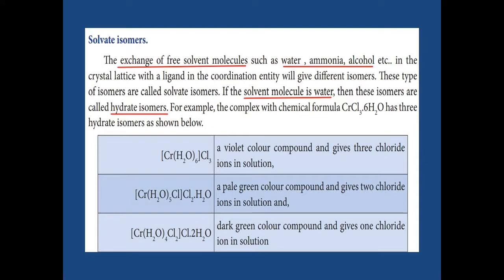In the third example, one more water molecule goes outside of the coordination entity. Instead of 2 water molecules, 2 chlorines go inside the coordination entity. Here this one is a dark green color compound, and in solution it gives only 1 chloride ion, because outside the coordination entity we have only 1 chlorine, so it gives 1 chloride ion in solution.